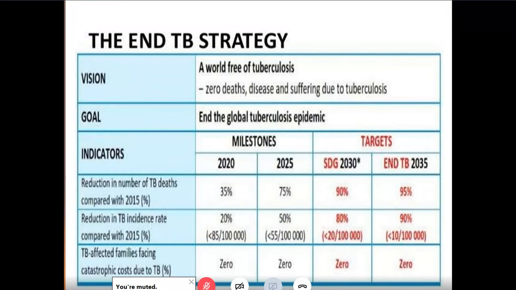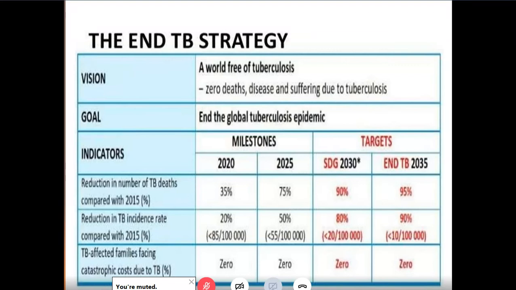Okay? And the targets as per the SDG, we all remember what the Sustainable Development Goals are, SDG 2030. They want to reduce the number of TB deaths by 90% as compared to 2015, which is the baseline. They want to reduce the TB incidence rate by 80%. And they want TB families facing out-of-pocket expenditure or catastrophic costs due to treatment of tuberculosis to be 0. Even today, when the government is giving free treatment like DOTS, people are paying for the drugs and buying anti-tuberculosis drugs. So by 2030, they want to make it 0.